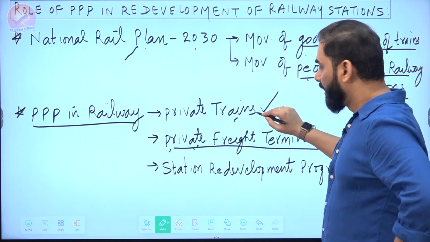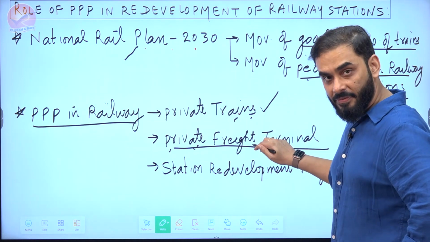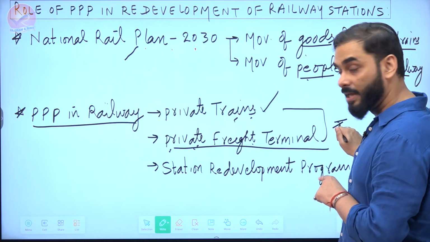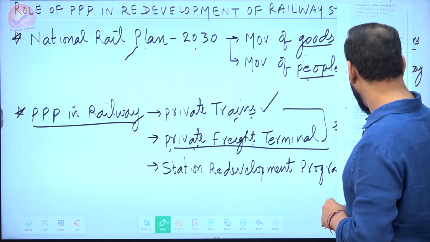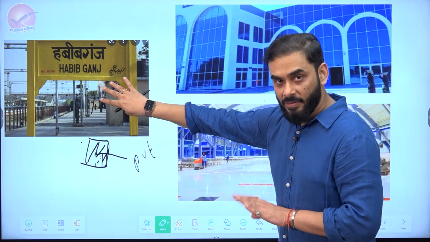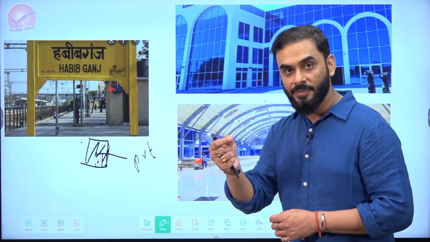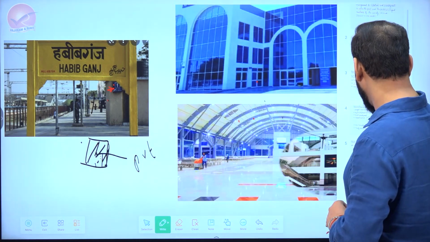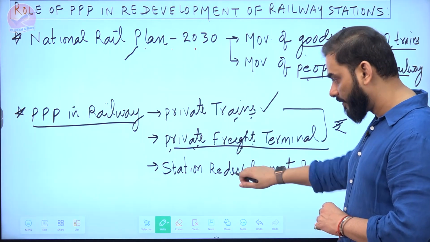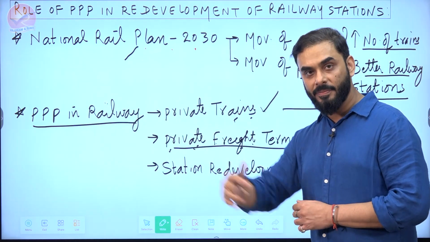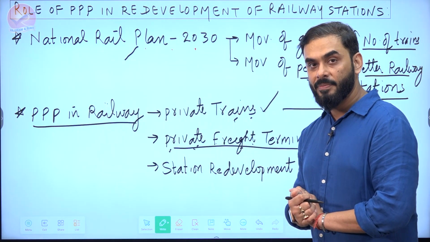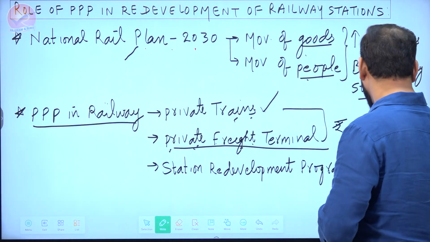So guys, please focus. Here, through private train and private freight terminal, government of India collects some money. This money collected is used in the redevelopment of railway station from here to here. Because if you redevelop the railway station like this into this, you need cash. That cash the government of India arranges through private trains and private freight terminal, and this will fund our station redevelopment program. This is the long-term planning of the government of India. This is called station redevelopment program under public-private partnership. Now, what are some of the details of it? Let's see.